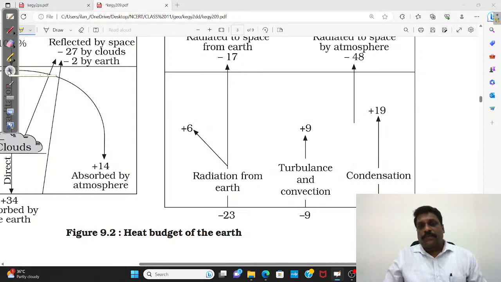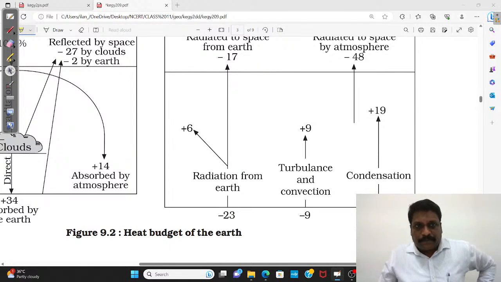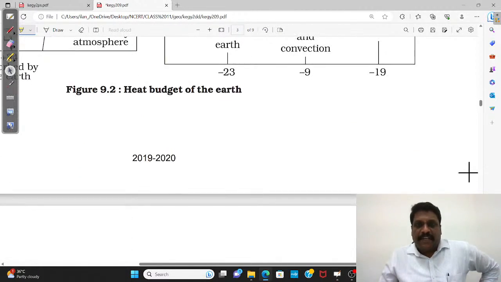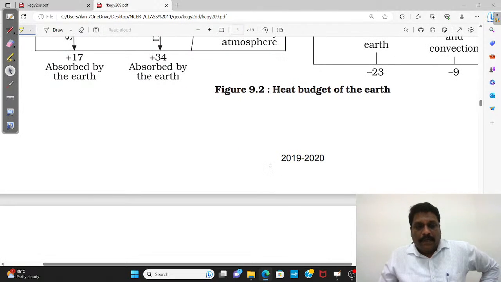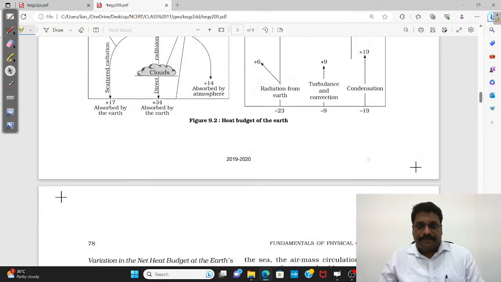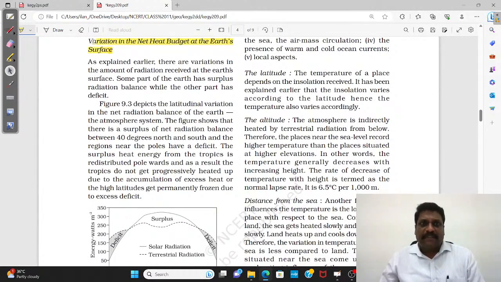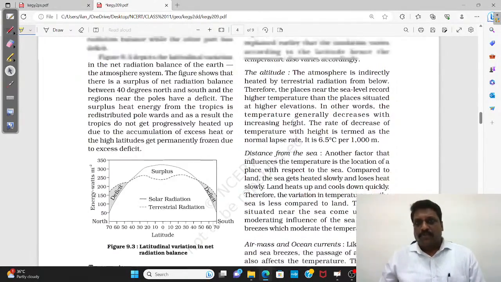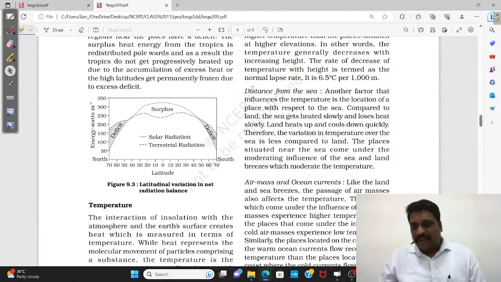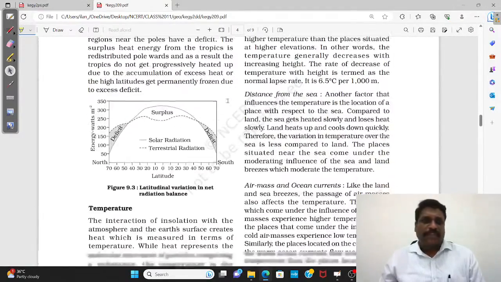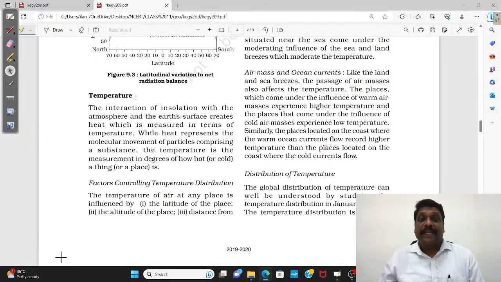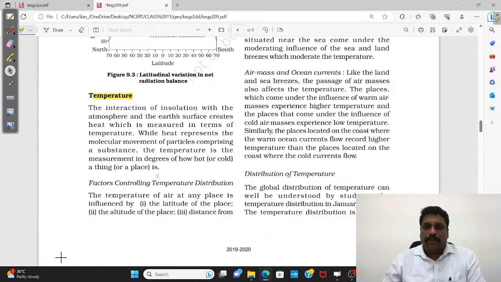Okay, right. So some of the basic facts about this heat budget also we have taken. Now, once you read it, they'll be saying why exactly variations in the net heat budget of the Earth's surface occur, and they have explained it. So latitudinal variation, altitudinal variations, everything they would have expressed. Then temperature. See, one thing I know, if you read this paragraph or this chapter, you will understand one thing.